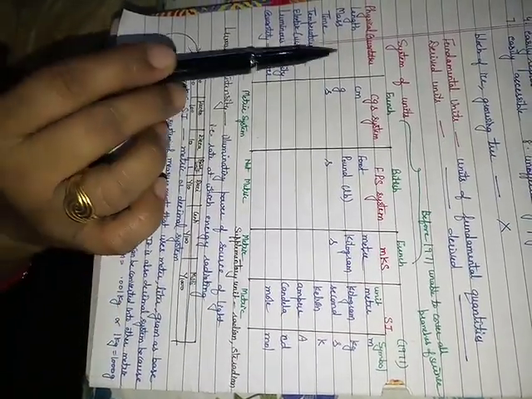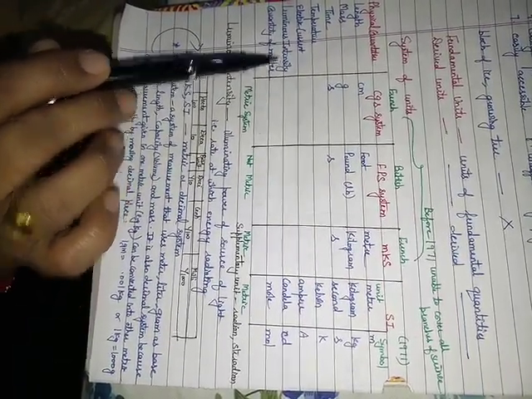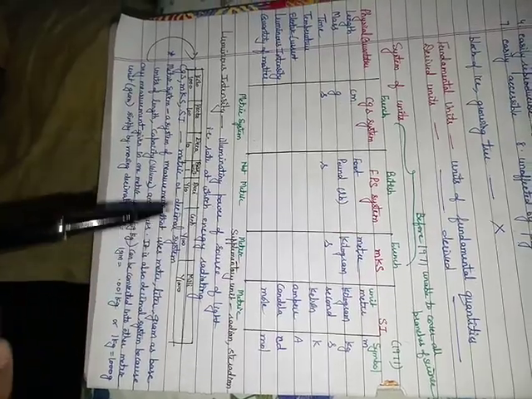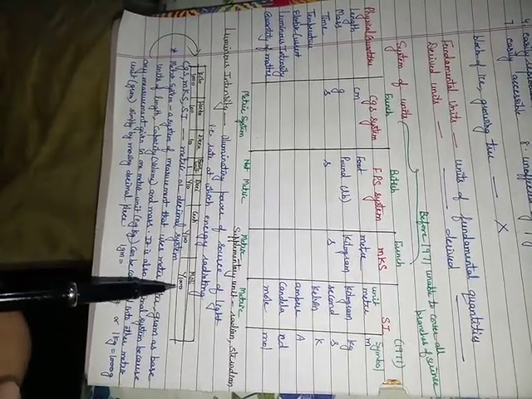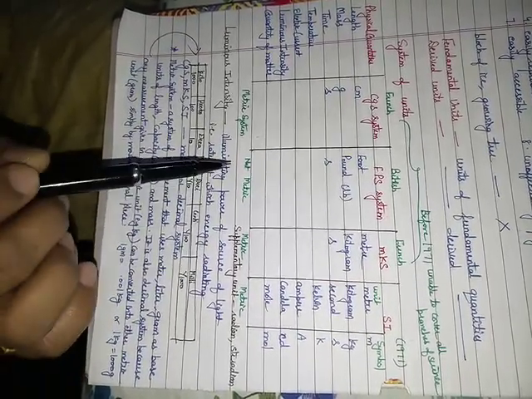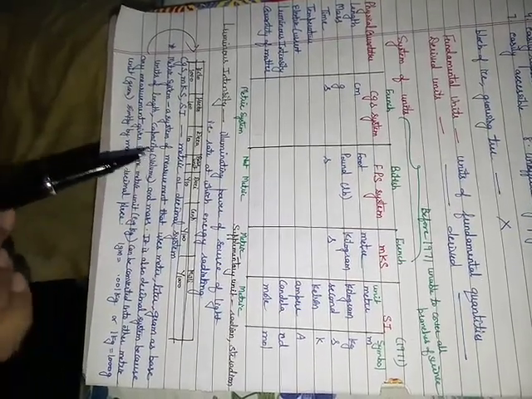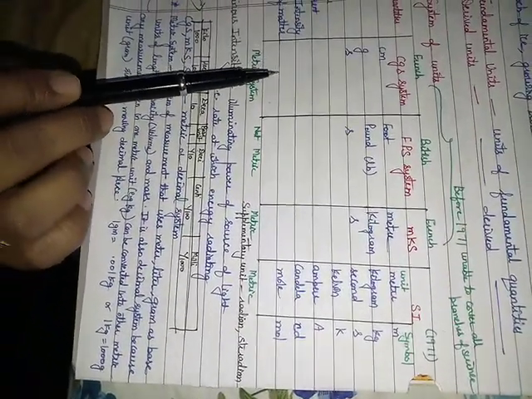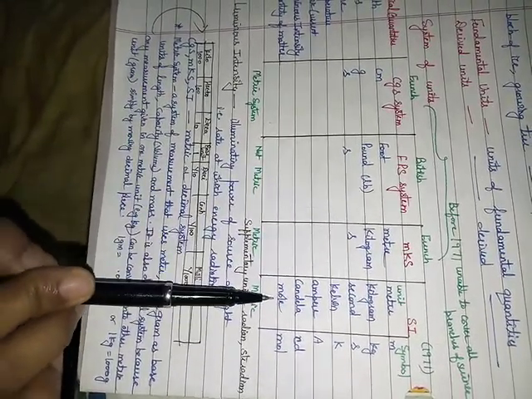Now, other things you may be familiar with. Luminous intensity: a source of light is there, and the rate at which it gives you light, or radiates energy, its illuminating power, is considered luminous intensity. Then one more point will be given in your book: that this system is metric, this is not metric, this is also metric, this is also metric.